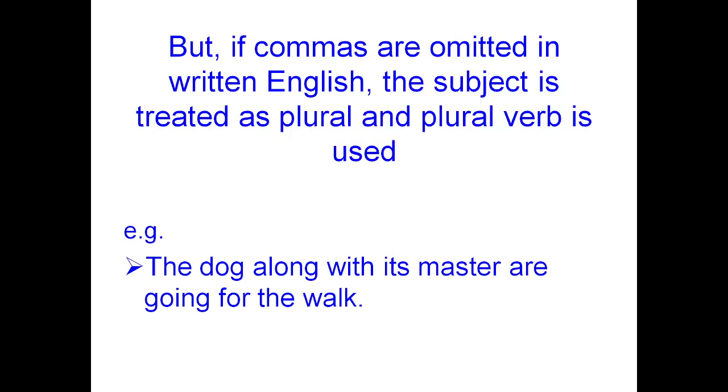But if commas are omitted in written English, the subject is treated as plural and the plural verb is used. The dog along with its master are going for the walk. So in the previous sentence we saw the commas, but here we could not see the commas. Hence we have to apply the verb only in the plural form. Here also the dog and its master, two singular nouns, are there, whereas we used only the plural verb.